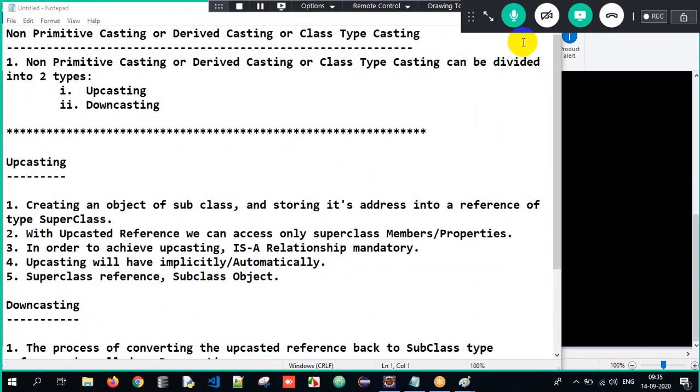In today's session, we are jumping into non-primitive casting, which can also be called derived casting or class type casting. That is further divided into upcasting and downcasting. So primitive: narrowing and widening; non-primitive: upcasting and downcasting. We are supposed to understand upcasting and downcasting in today's session.